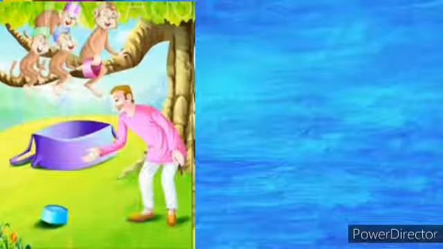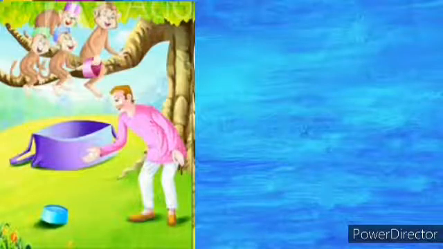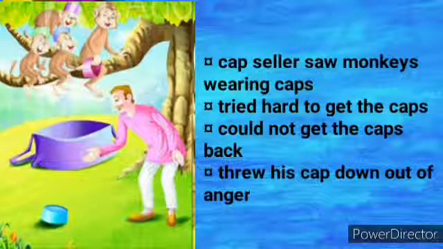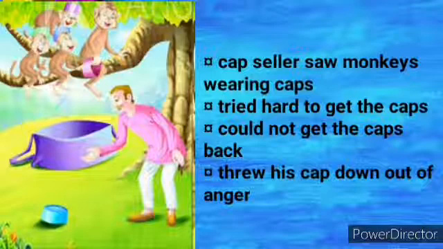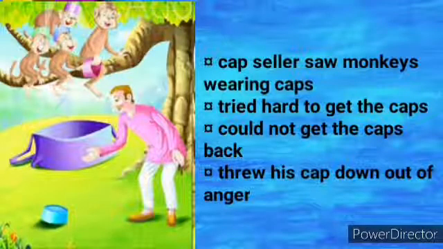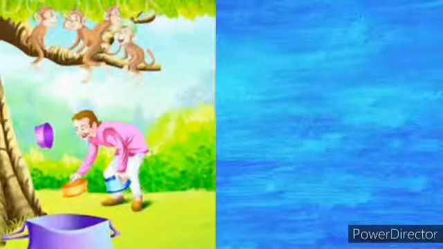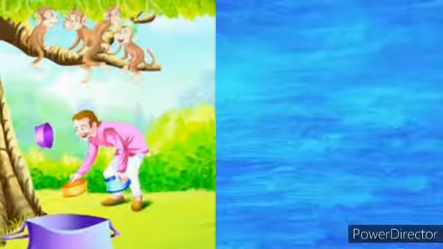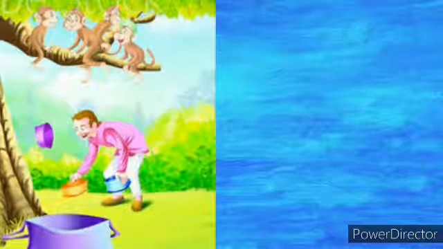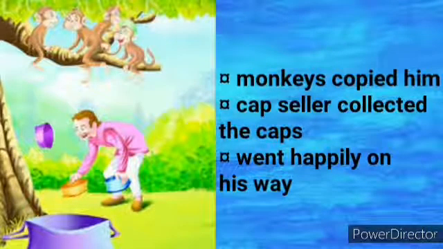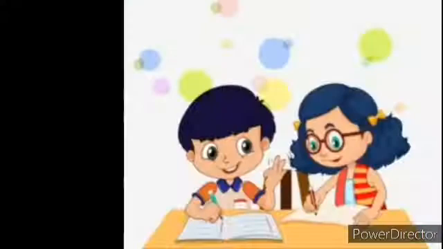Let's read the prompts given for the third picture. Cap seller saw monkeys wearing caps, tried hard to get the caps, could not get the caps back, threw his cap down out of anger. Let's read the prompts given for the fourth picture. Monkeys copied him. Cap seller collected the caps, went happily on his way.